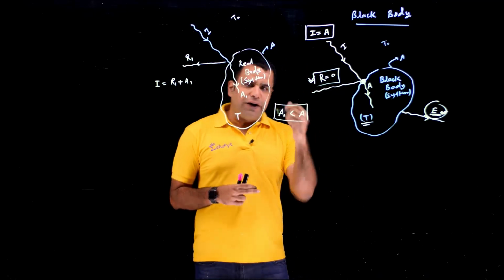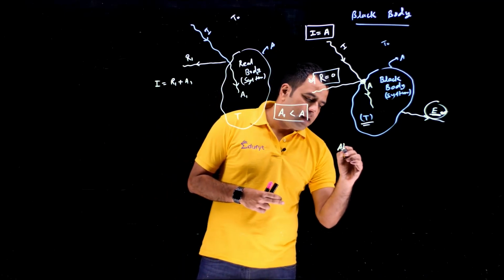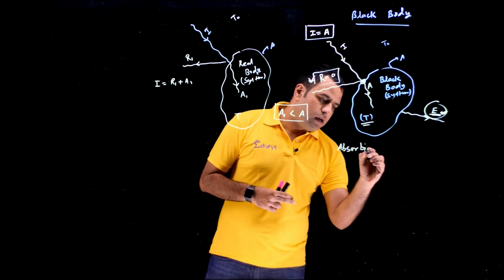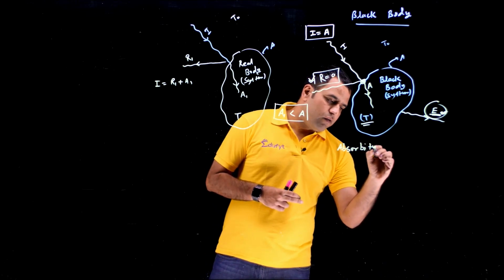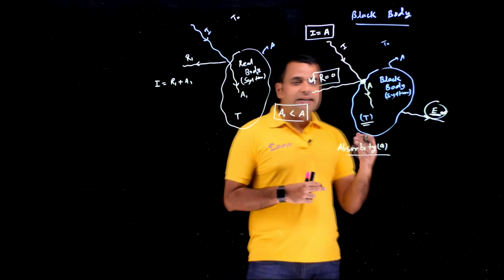So the thing is, we define a constant, and that constant we define as absorbability. We represent it by small a.